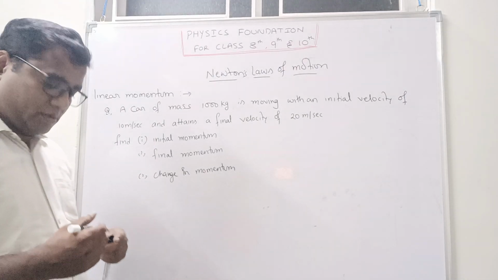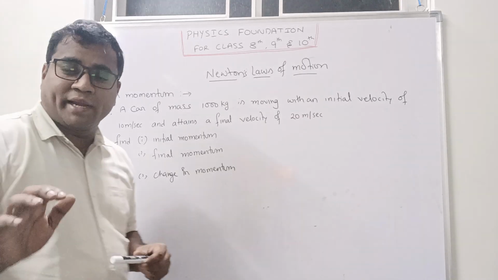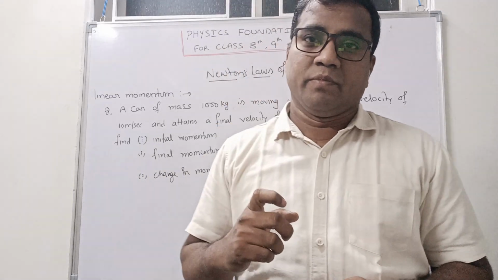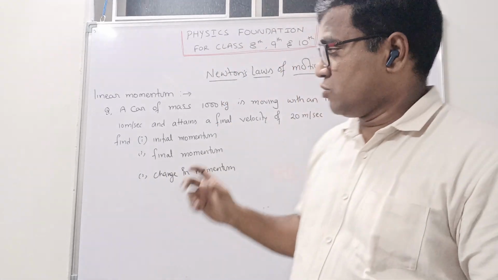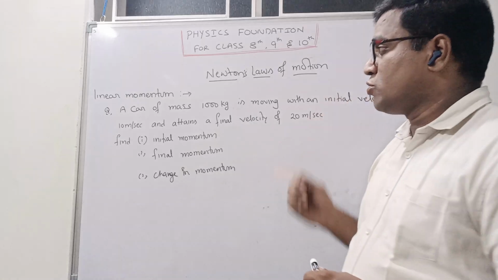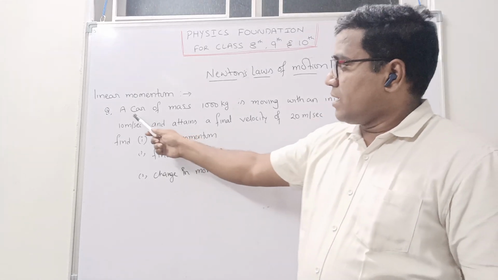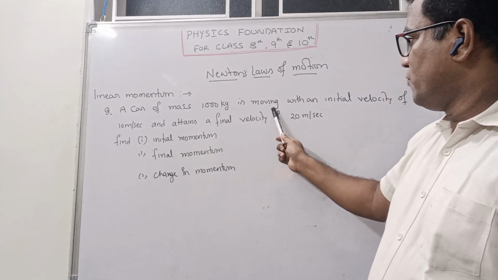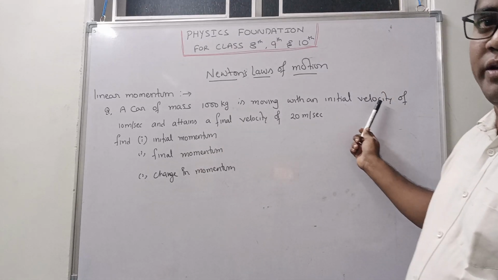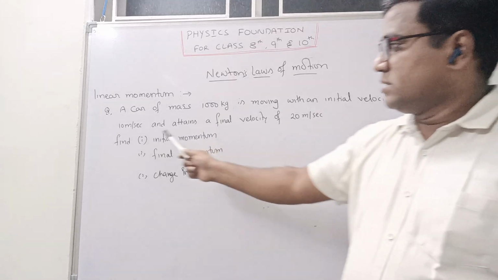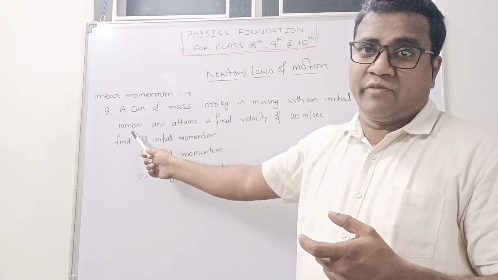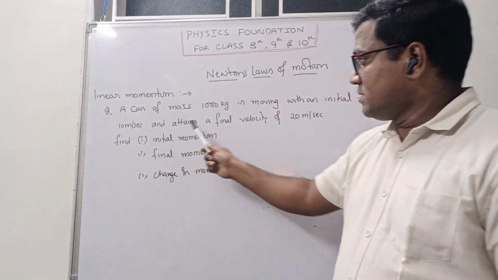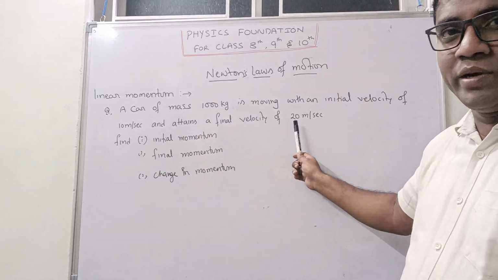See this question. I hope you understood, right? You understood what momentum is and how to calculate it. Clear? Now we'll see this question. Here it is given that a car of mass 1000 kg is moving with an initial velocity of 10 meter per second, and attains a final velocity of 20 meter per second.